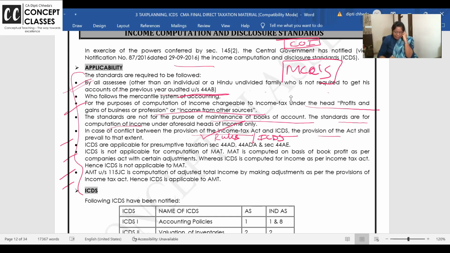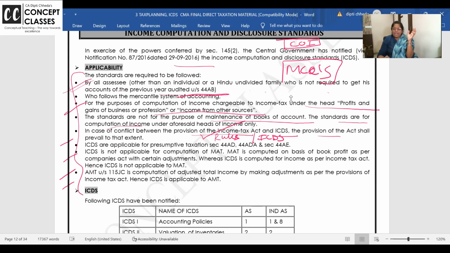ICDS are applicable for presumptive taxation. Super. Presumptive taxation, what do? You take the turnover and on that some percentage you pay, show as net profit and pay the tax. And you are free. No need to maintain books of accounts. No need to get it audited and all. So 44AD is for presumptive taxation for business. 44ADA for professionals. 44AE less than 10 vehicles you are having.